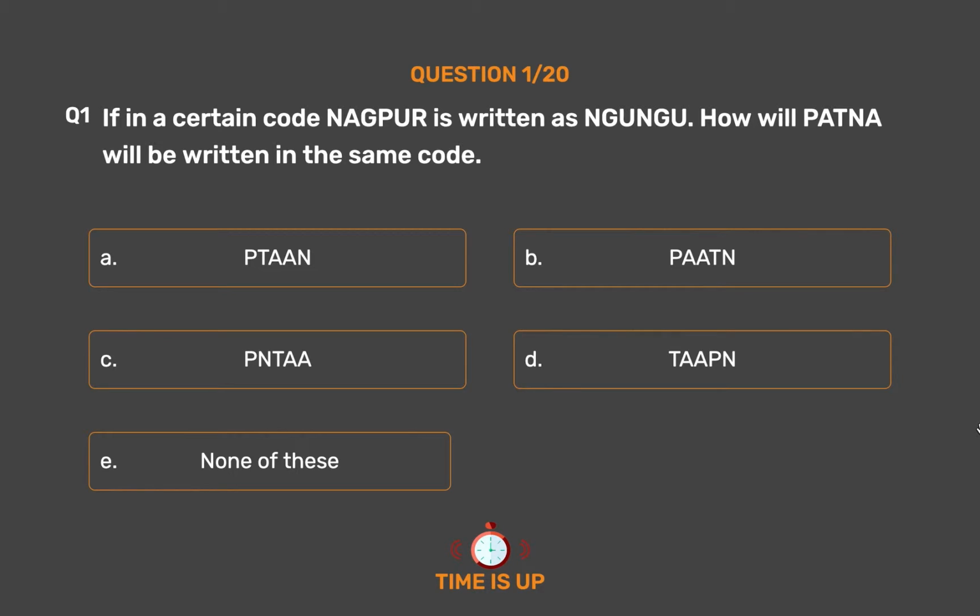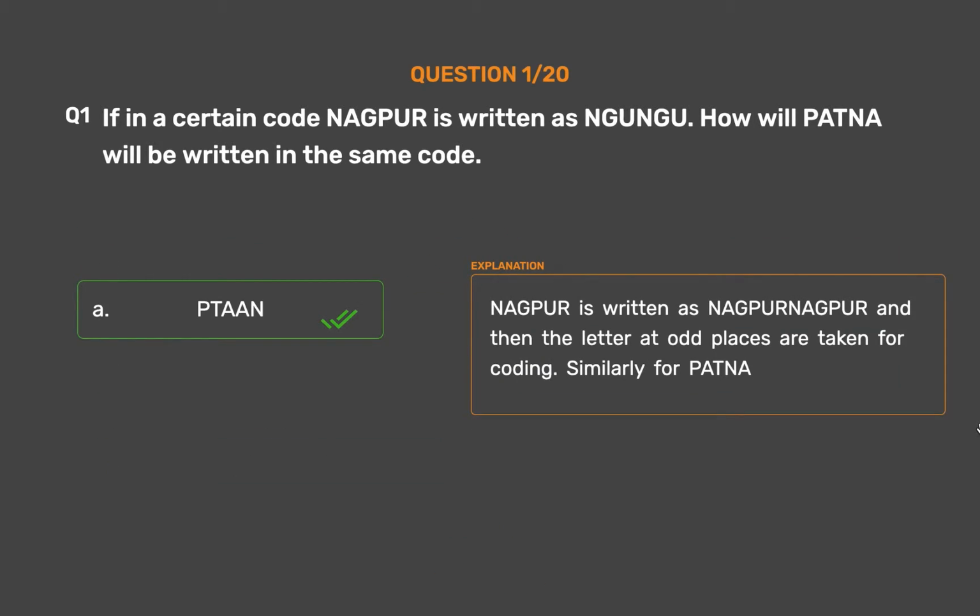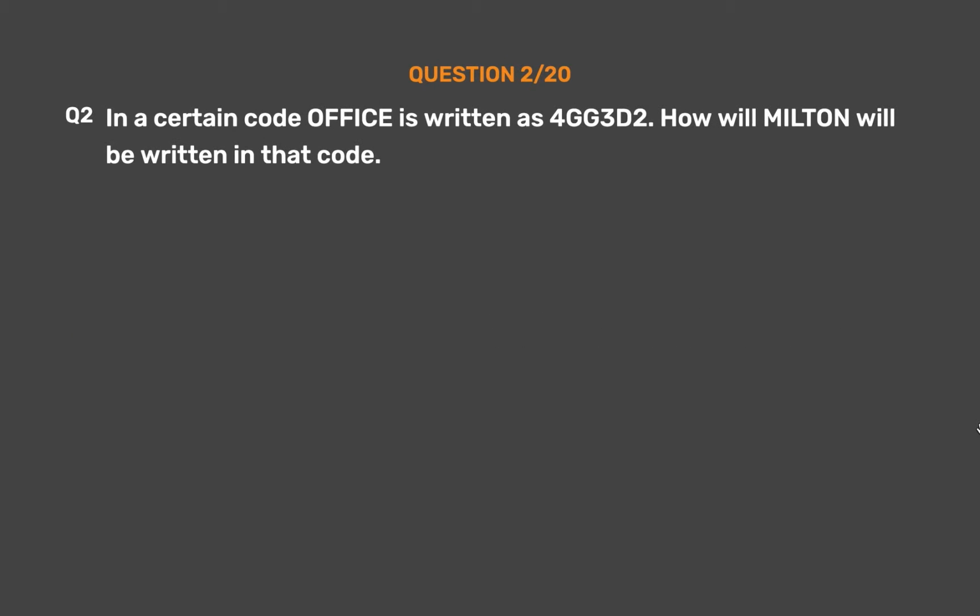The correct answer is option A Pata. Nagpur is written as Nagpur, Nagpur, and then the letters at odd places are taken for coding. Similarly for Patna. Question number 2. In a certain code office is written as 4GG3D2. How will Milton be written in that code?